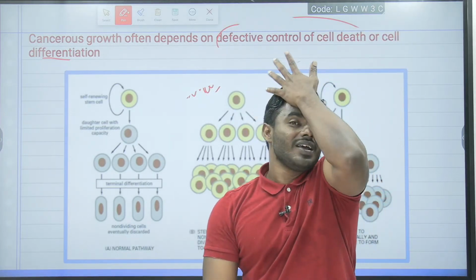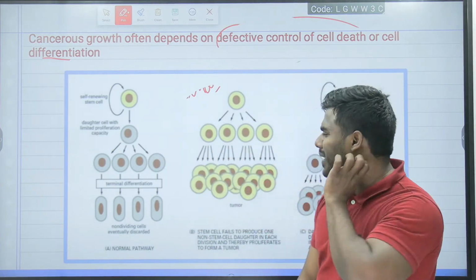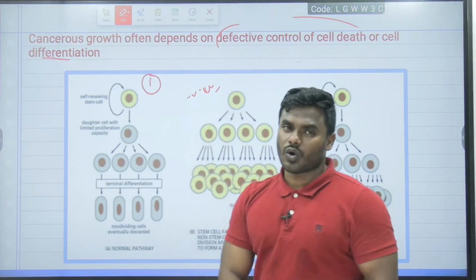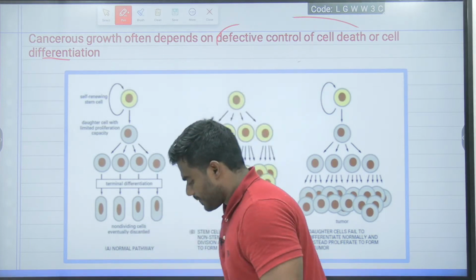So now in this picture I am showing you three possible conditions. Everyone pay attention. In this particular slide I am showing you three possible conditions. Don't get confused, follow me correctly. Look at the first case.